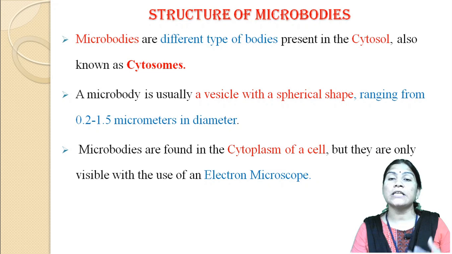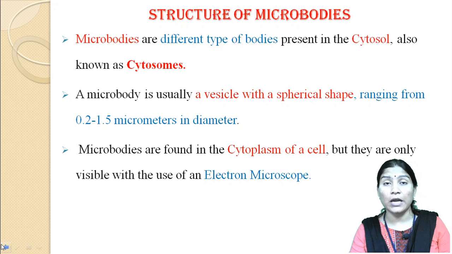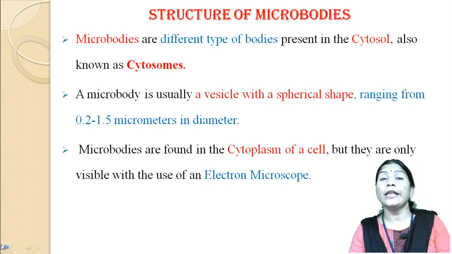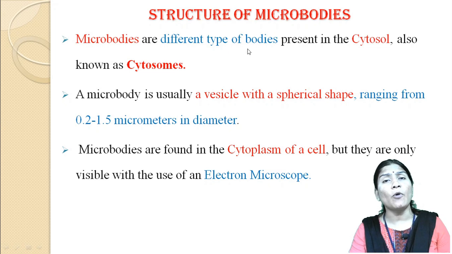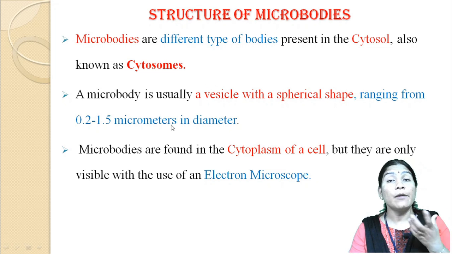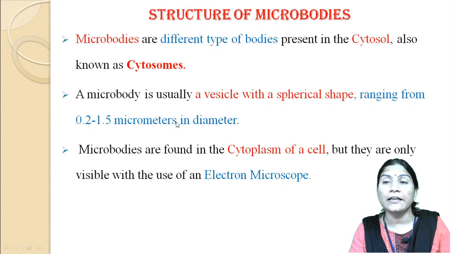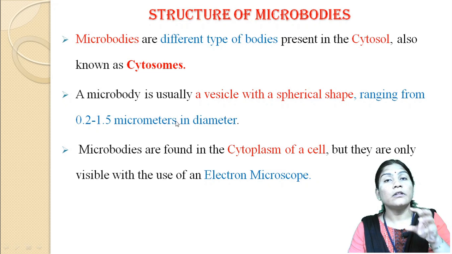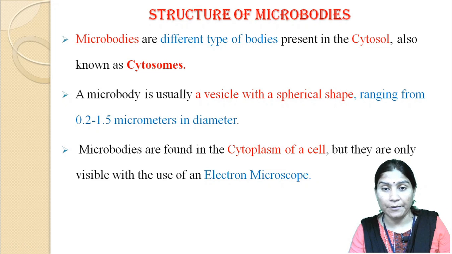These microbodies are found in the cytoplasm of the cell, but they are only visible using the electron microscope. Microbodies are different bodies present in the cytosol, and hence they are called cytosomes. A microbody has a vesicle or spherical shape ranging from 0.2 to 1.5 micrometer in diameter.